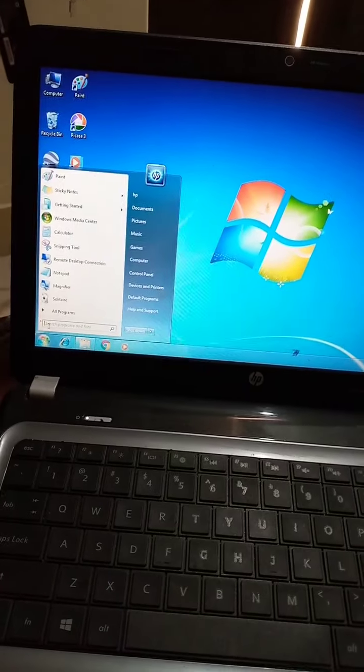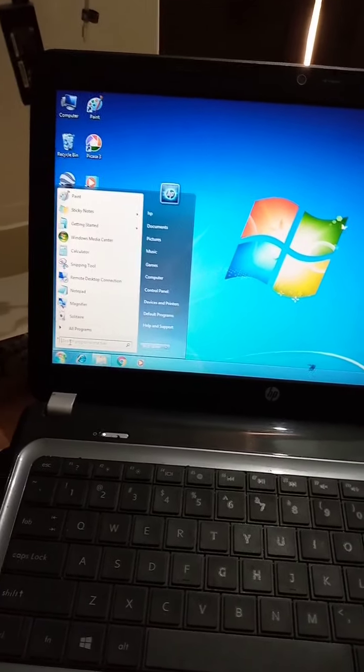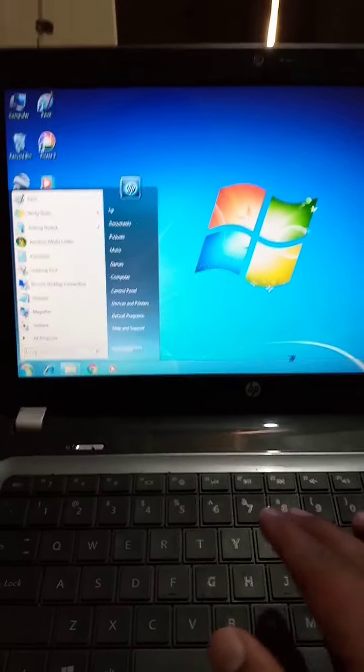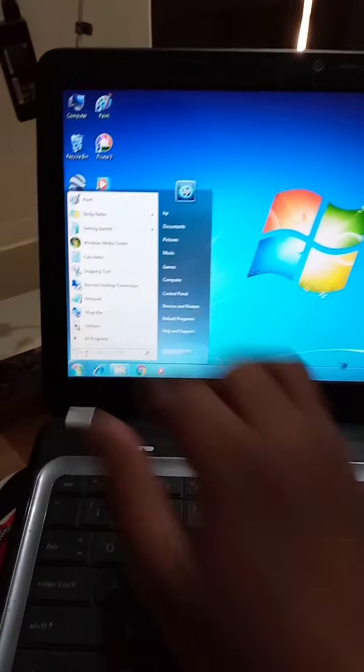Laptop overheating and automatically shutting down problem fix. So here are some cool tricks you can do.